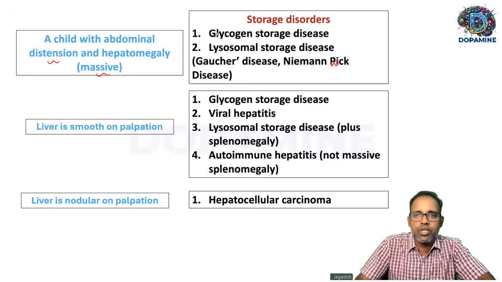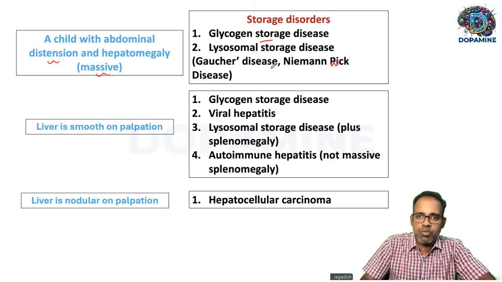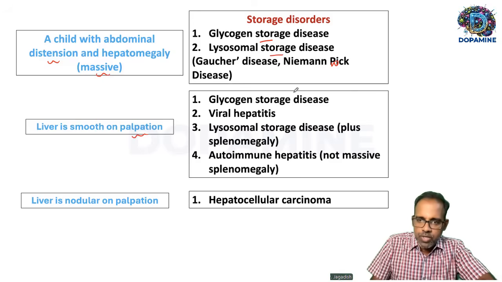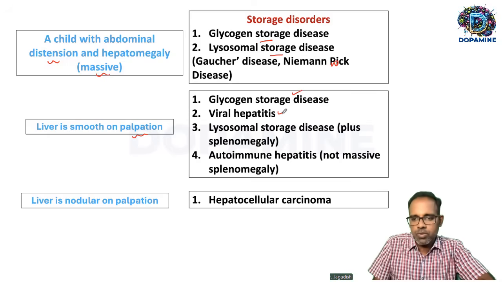These are the two important differential diagnoses: glycogen storage disease and lysosomal storage disease. And the liver is smooth on palpation. In glycogen storage disease, when the liver is enlarged, it will be smooth on palpation. Viral hepatitis also will be smooth on palpation. In lysosomal storage disease, there will be coexisting splenomegaly.